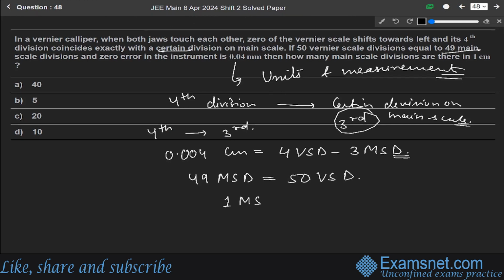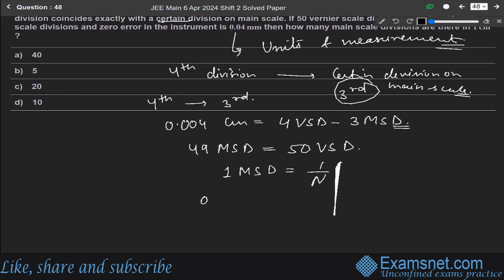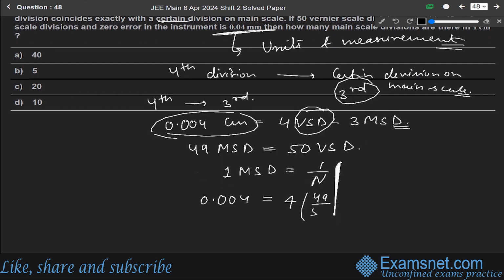So one main scale division will be equal to 1 over n centimeter. So this 0.004 is in terms of millimeter; we have to change it in terms of centimeter. So this 0.004 will be equal to 4 vernier scale divisions, meaning 49 over 50 MSD, minus 3 MSD.